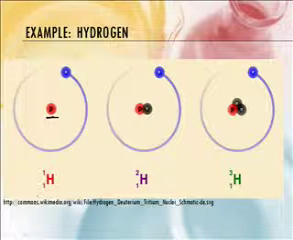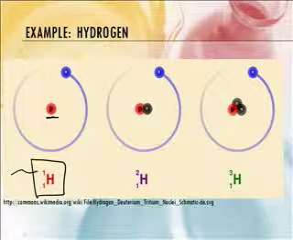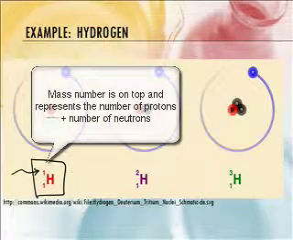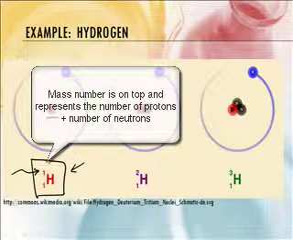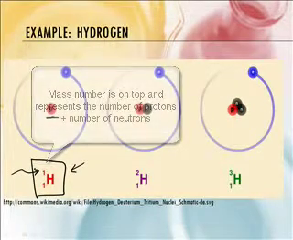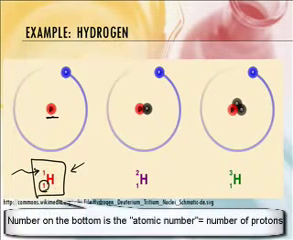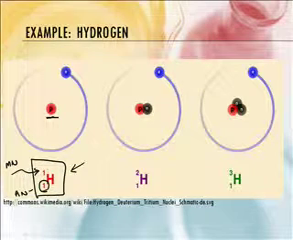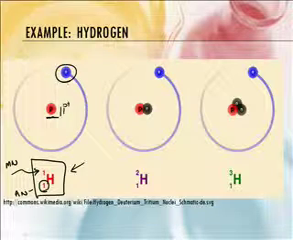So this is hydrogen that weighs 1. The mass number is always written on top here. So the mass number of this isotope of hydrogen is 1. And what's that number on the bottom there? This is the atomic number, and that's the number of protons. So this is the mass number, and this is the atomic number. The atomic number is the number of protons. And so there is just 1 proton and 1 electron in this atom of hydrogen.